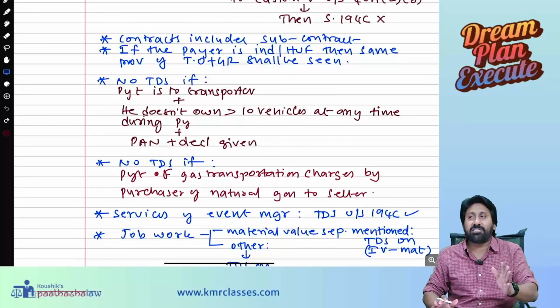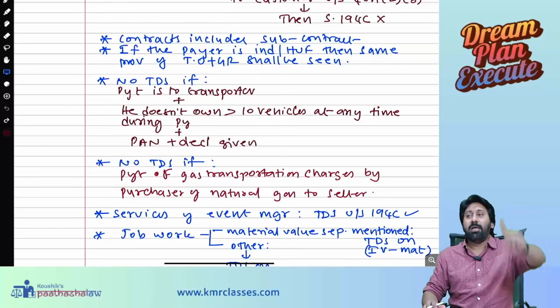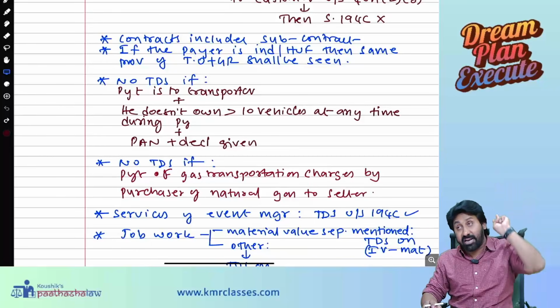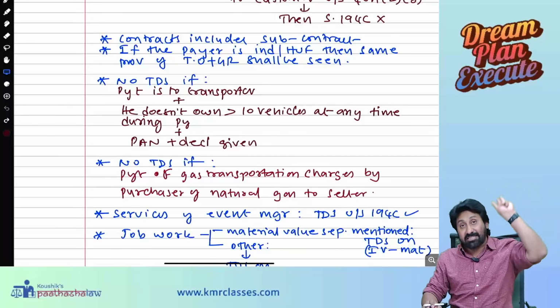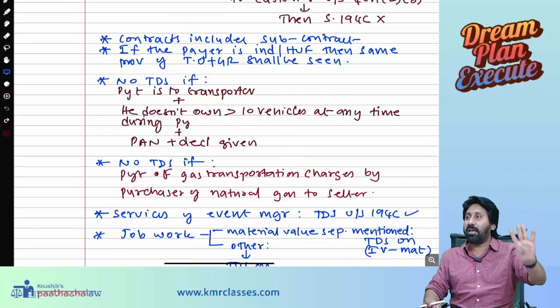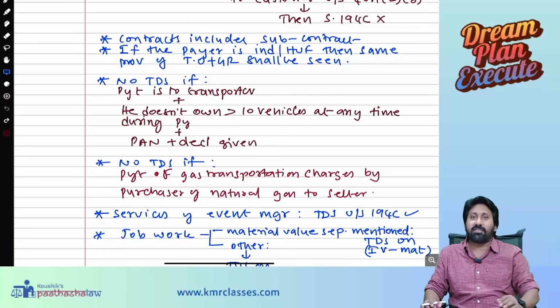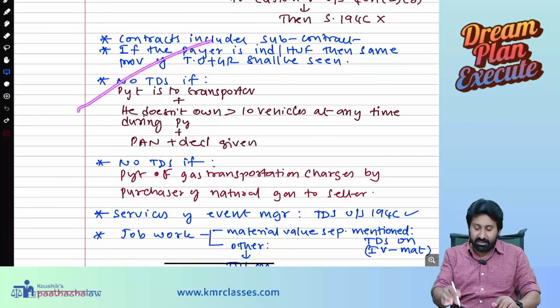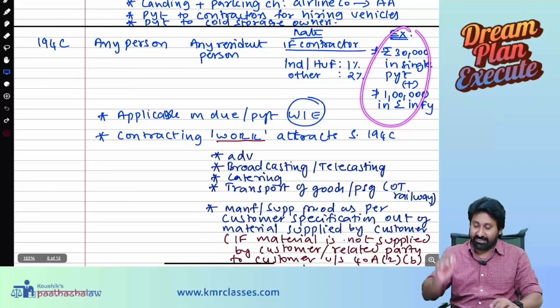If all these conditions are satisfied, tell me, when is TDS not required? Payment is to a transporter. He does not own more than 10 vehicles at any time during the previous year. He has given a declaration that he does not own more than 10, and the PAN number is also clearly quoted. If all these conditions are satisfied, you can pay without deduction of TDS. So when no TDS is required, this case, also this case.